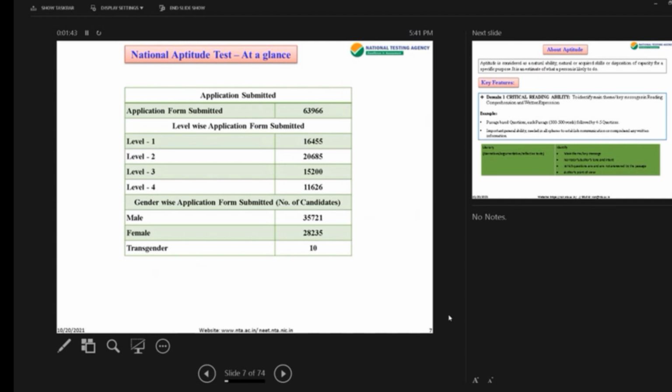Now this is the data at a glance. Application form submitted. We have 63,000 candidates appearing for this pilot project. When I say pilot, it's an initial launch to see that yes, it is tried and tested and it works. The questions are as per requirement and to test the skills of the students. Level 1, number of students who applied, that data is given, and gender wise also the data has been shared with you.